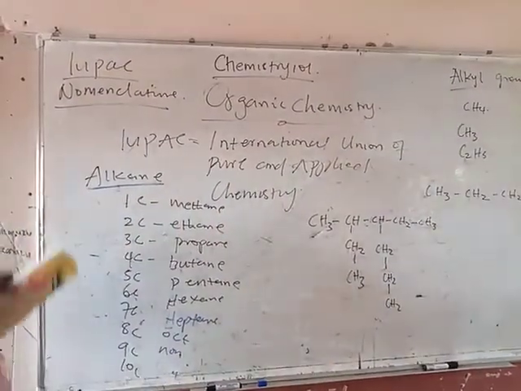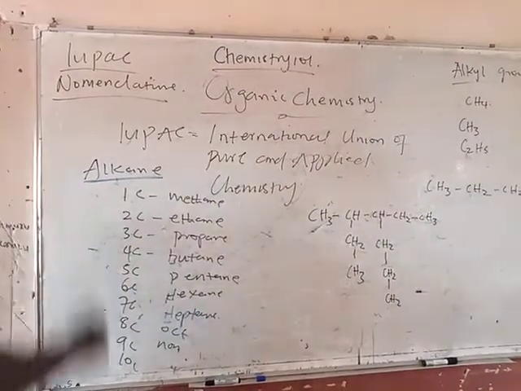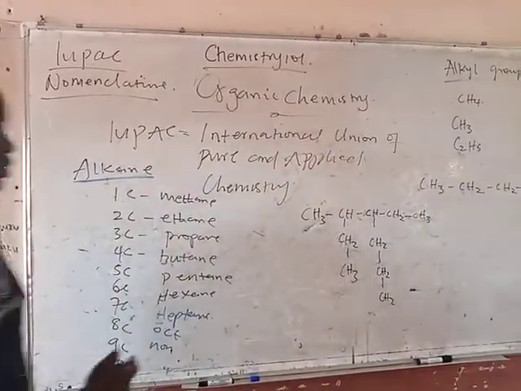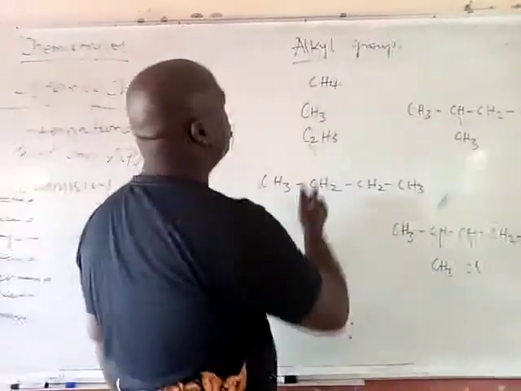So this is how we name it. Remember, we are under naming of alkane.